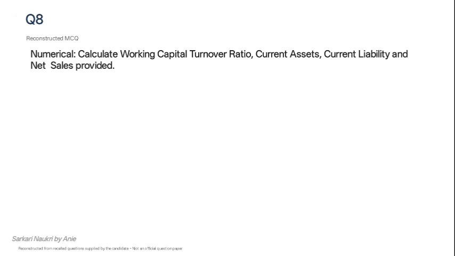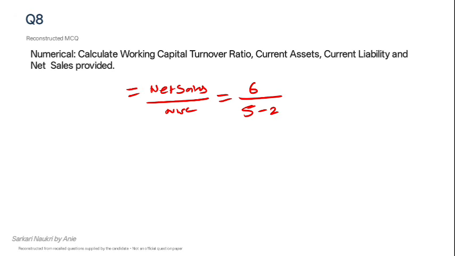Next question was to calculate the working capital turnover ratio where the current assets, current liability and net sales were provided. So the working capital turnover ratio formula is net sales by net working capital. So as far as I remember the figures, the net sales was 6 lakhs, and the current assets was 5 lakh and current liability was 2 lakh. So it will come to 2 only. So 2 will be the answer here.